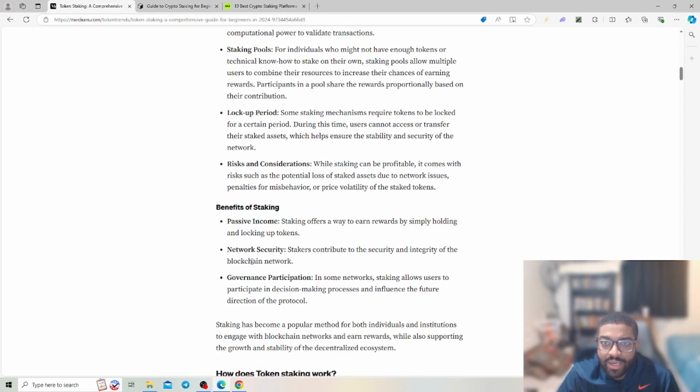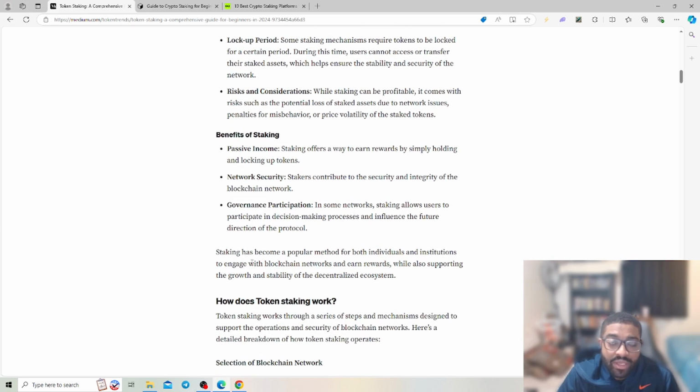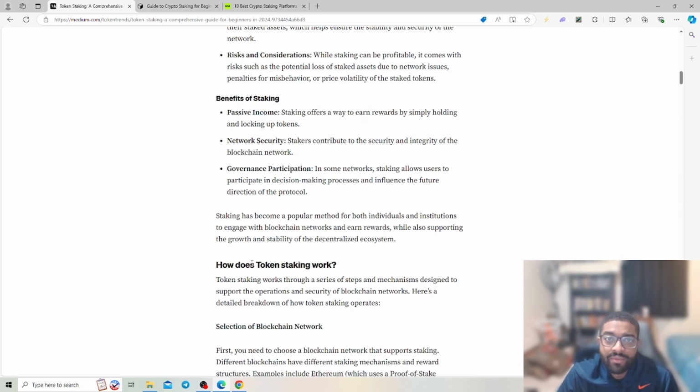For individuals who might not have enough tokens or technical know-how to stake on their own, staking pools allow users to combine resources to increase their chance of earning rewards. Then you have a lockup period. Some staking mechanics require tokens to be locked up for a certain period. During this time, users cannot access or transfer their staked assets. Then you have risks and considerations. While staking can be profitable, it comes with risks such as potential loss of stake access due to network issues.